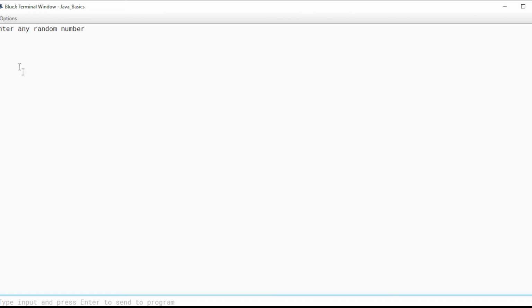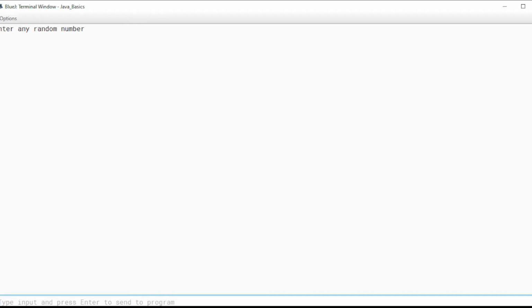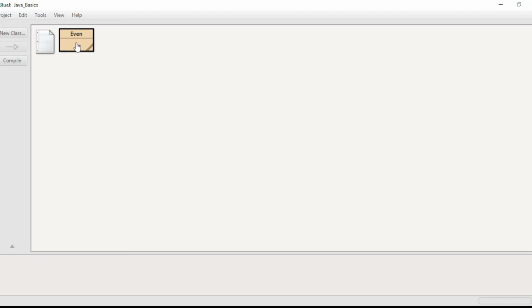Okay, so it's asking me to enter any random number. It tells me to type input and press enter to send to the program. Fine, so just enter any random number, 85. See, 85. Your number is odd. Same way, the number entered is 85 and it got displayed here.